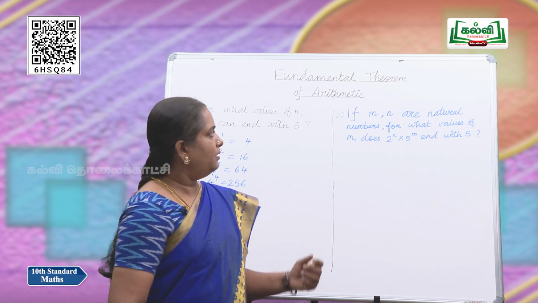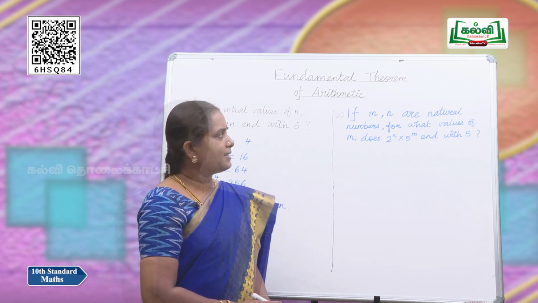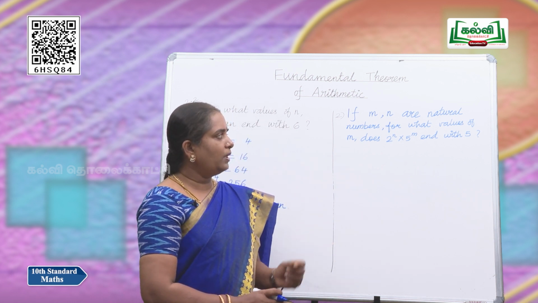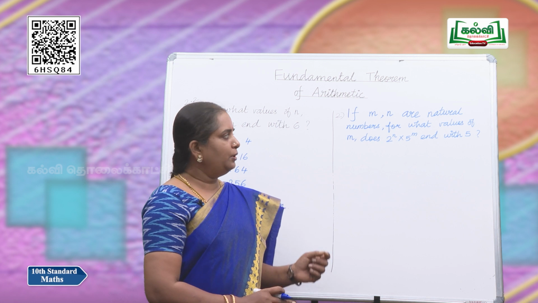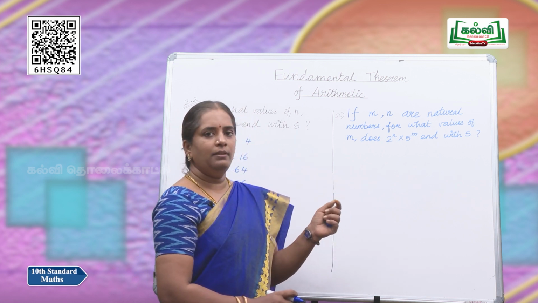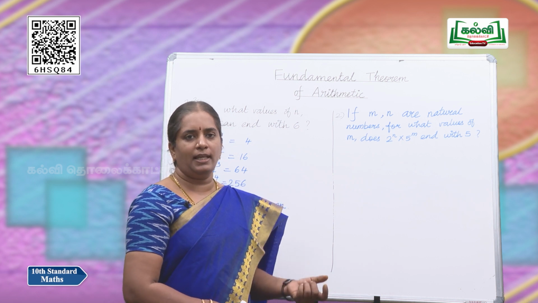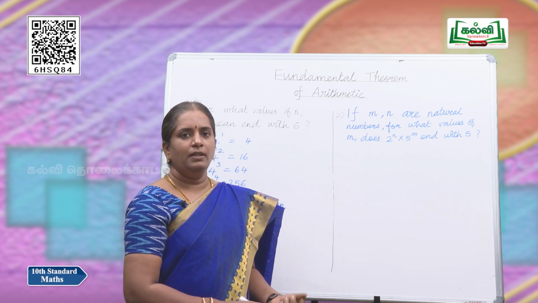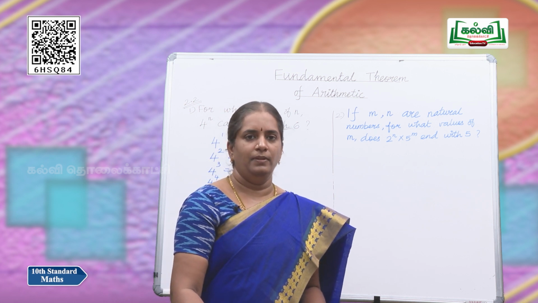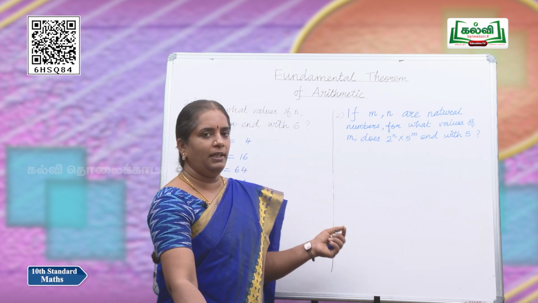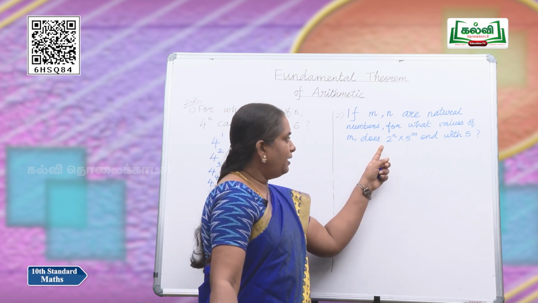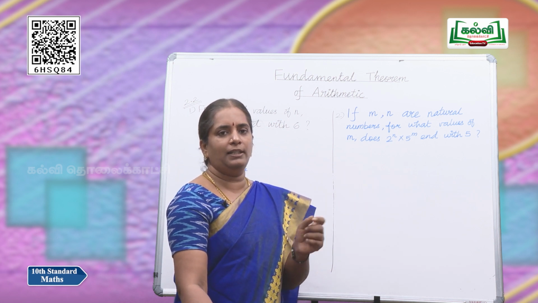Okay. Let us move on to the next sum. Look at the sum. If m and n are natural numbers, for what values of m does 2 power n into 5 power m end with 5? Like the same sum we have seen already. Can you guess the answer? Yes. See, 2 power n into 5 power m, as n and m are natural numbers, definitely 2 will be there in the product.